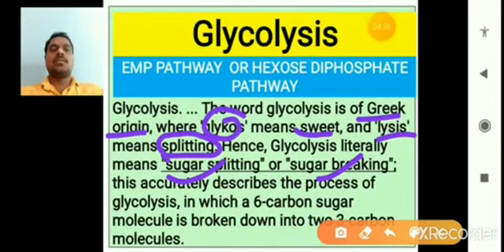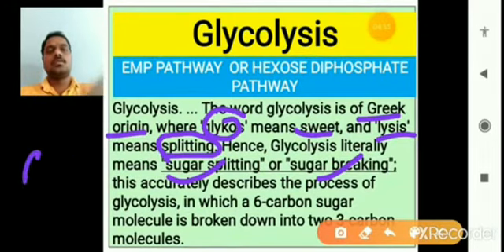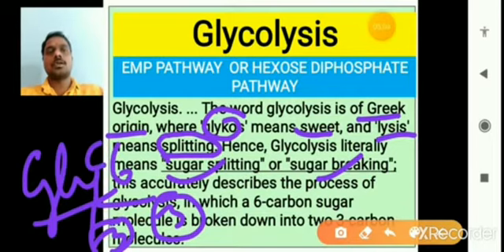The base food molecule of glycolysis is glucose, which is very important. The glucose, which has 6 carbons, is converted into three-carbon molecules, so the glucose splits into half.